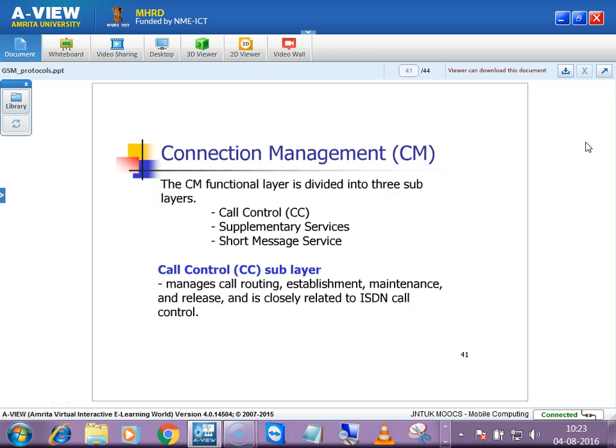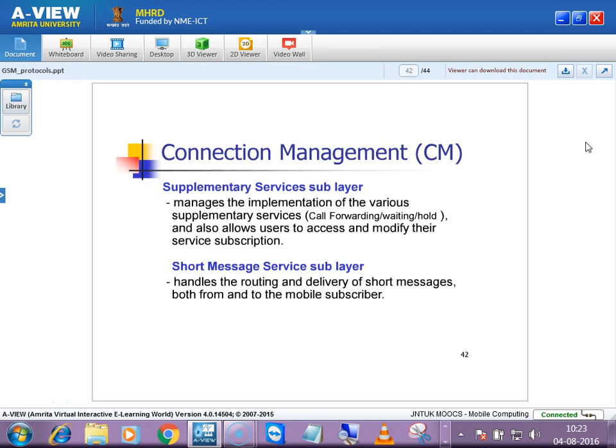The call control sublayer manages call routing, call establishment, maintenance, and release. It is closely related to ISDN call control. That is connection management. The other thing is supplementary service, which manages the implementation of various supplementary services like call forwarding, call waiting, and call hold.